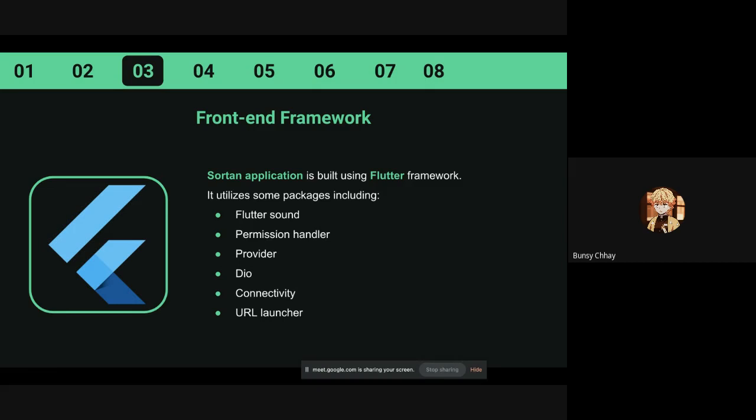Dio is the package that allows us to use HTTP requests, which we will use to send the file to the server. Connectivity is the one that allows the app to check the internet connection, and whether there is currently an internet connection on Wi-Fi or on cellular. And the last one is URL launcher, which allows the app to launch the video on YouTube.